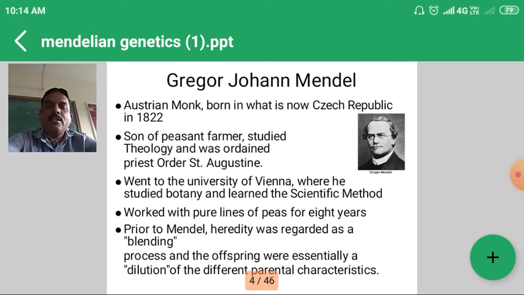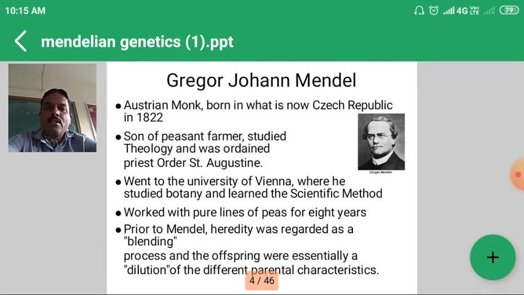Then we can study in brief Gregor Mendel's work. He was born in 1822, the son of a farmer, and he went to the University of Vienna, where he studied botany and learned scientific methods. He also worked with pure lines of peas for 8 years.